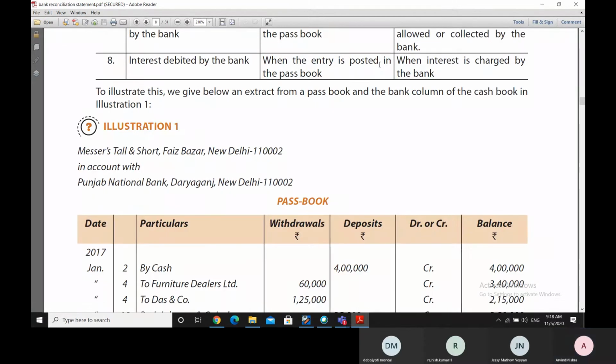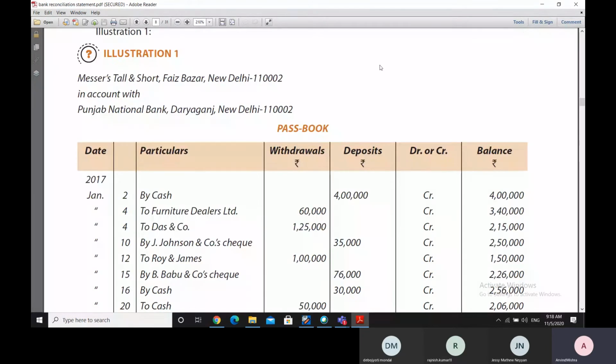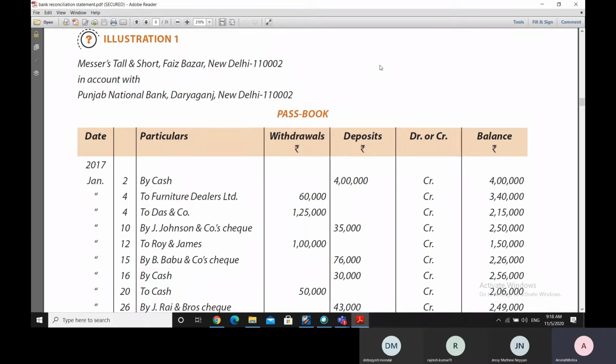So as an illustration, let us say that we are having one passbook in front of us, as you might be seeing, belonging to, let us say, Punjab National Bank, Daryaganj, New Delhi, belonging to the account of Messrs. Tall and Short, Faiz Bazaar, New Delhi, who have an account with this bank.